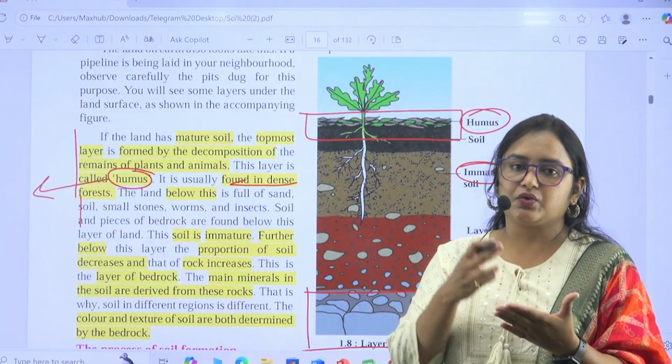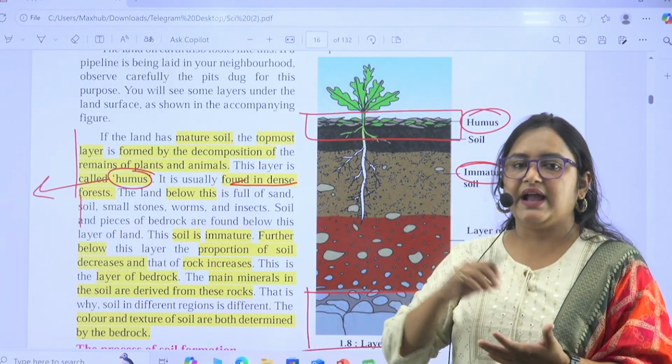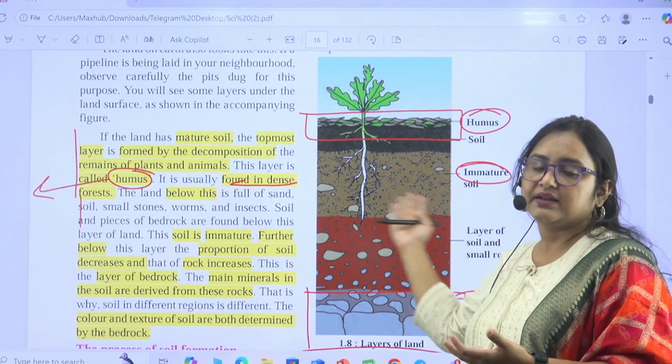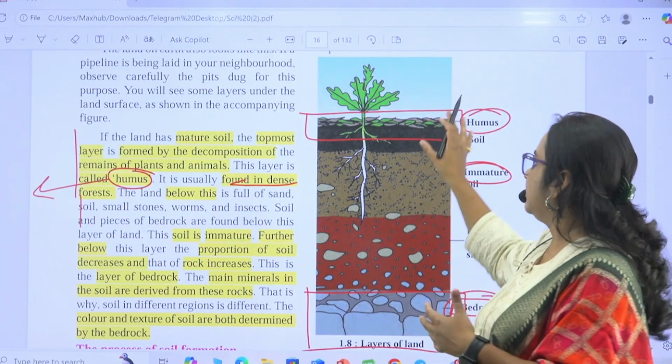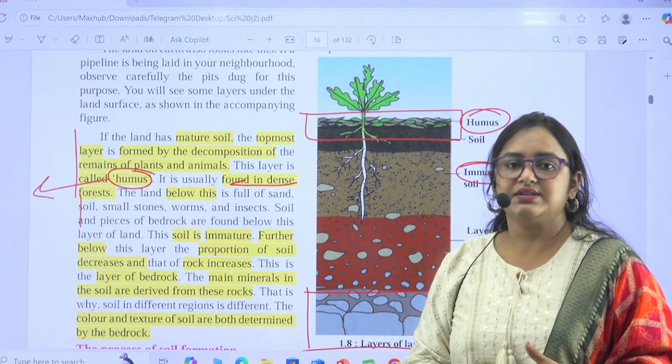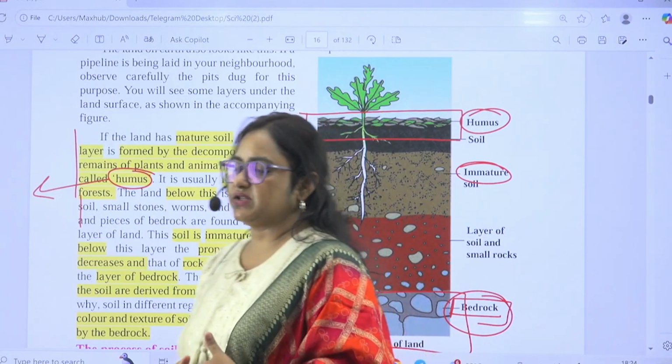When the heat, cold and water interact with these bedrocks or the immature soil, then the topmost layer of the earth is formed, of the soil is formed.